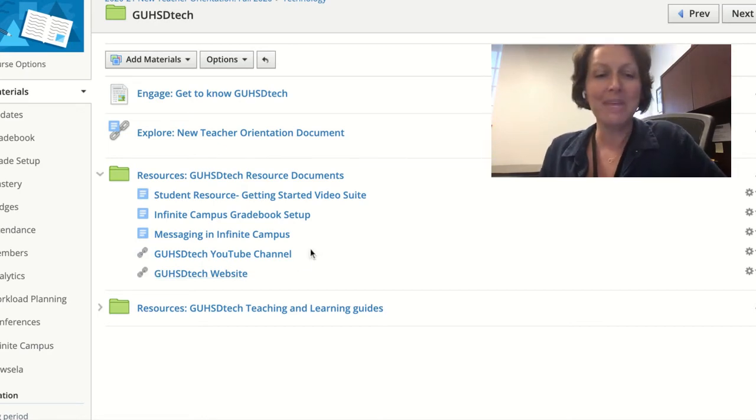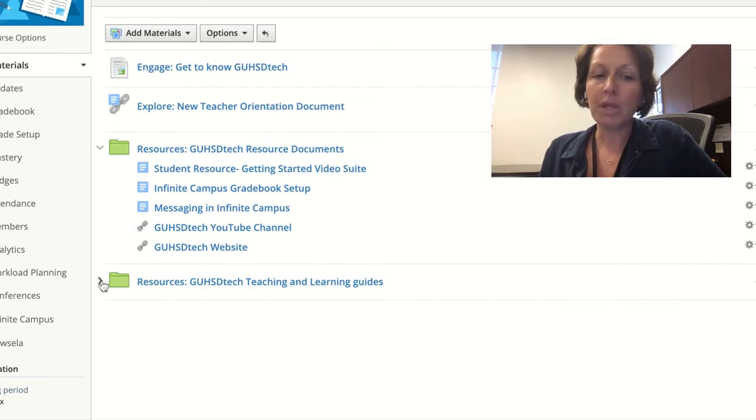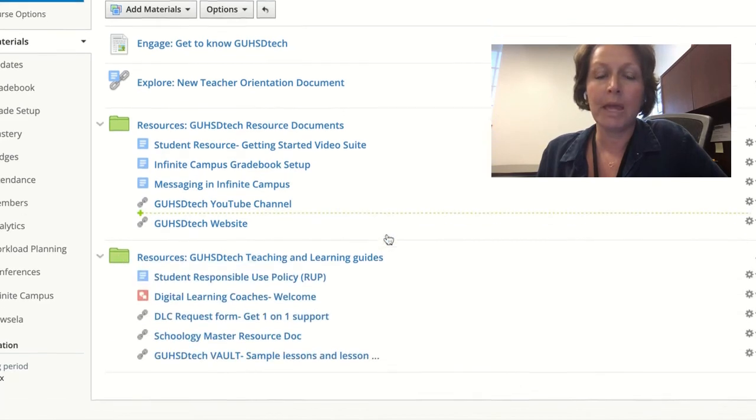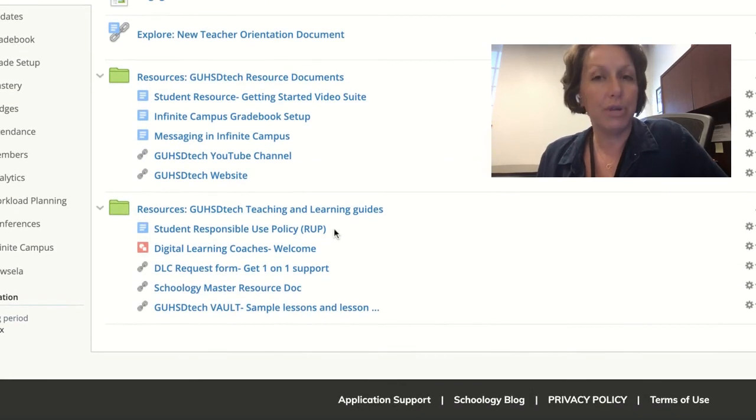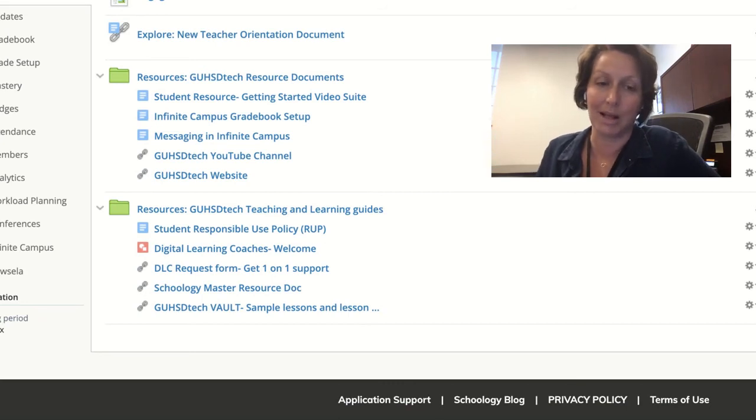Okay, one last folder. Down at the bottom in green, you have a resources, GUHSD teaching and learning guides. So let's click into there really quickly. Here you have a version of the student responsible use policy. So you want to be familiar with what the students agree to so that you can help enforce your classroom expectations with regards to technology.